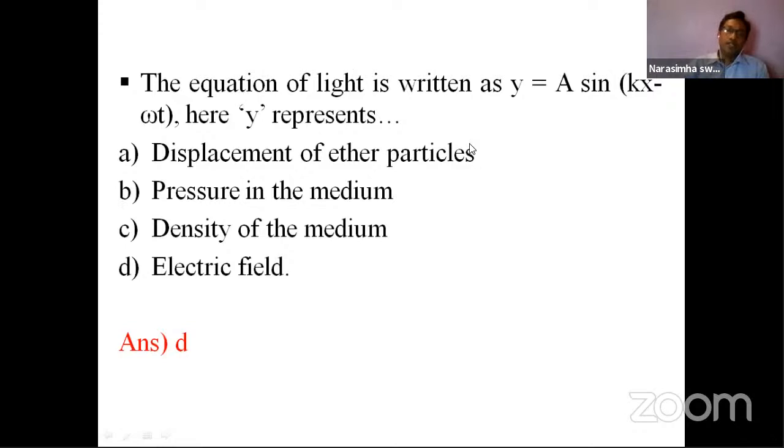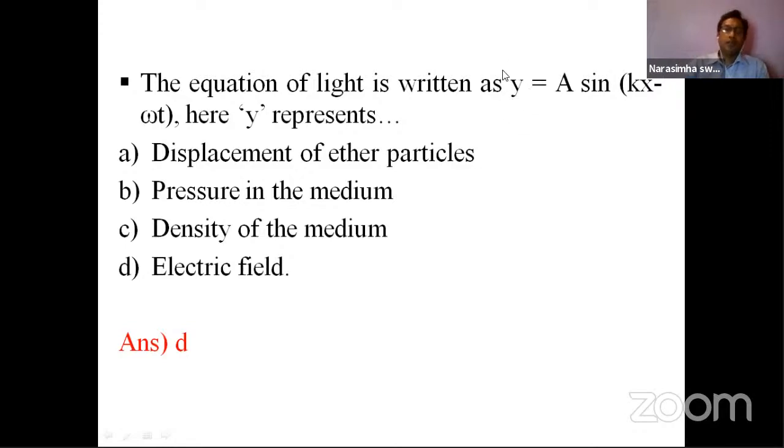yes, there may be a chance of electric field because this wave, or light, is electromagnetic radiation. In that, both electric and magnetic fields will be present, and one of them is the electric field direction, because three components are there: the direction of light, electric field, and magnetic field.